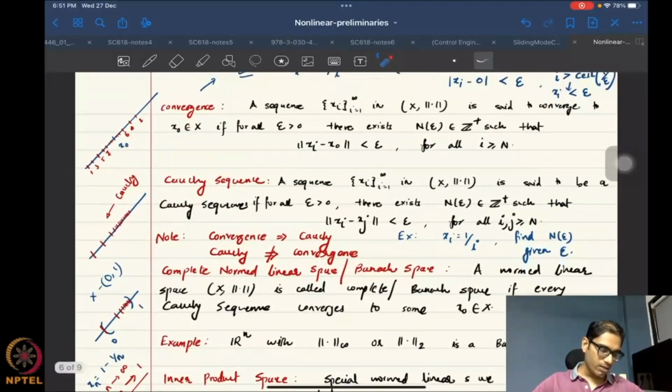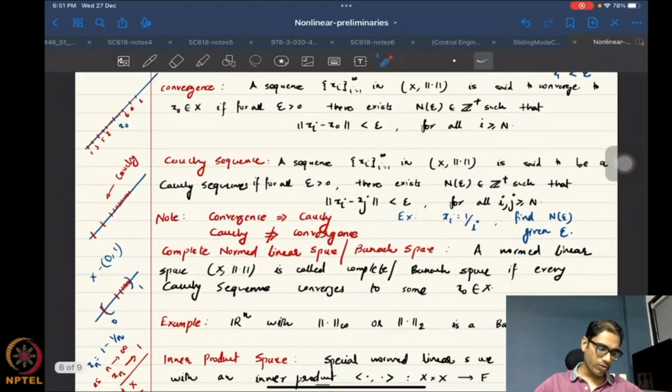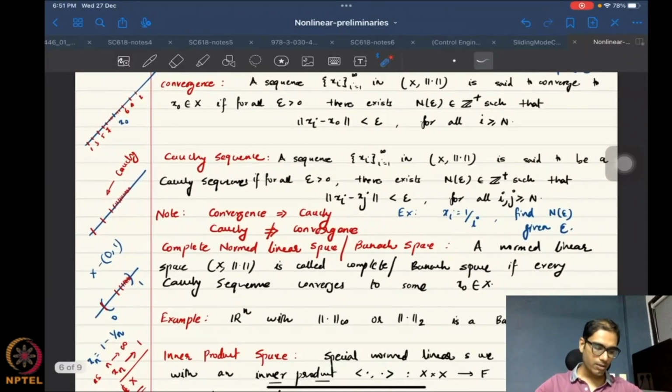And then we looked at the notion of convergence and Cauchy sequence and so on, and this led us to the notion of a complete normed linear space, right? So there is a vector space, and then there is the epithet that is a normed linear space or normed vector space, and then there is the idea of a complete normed linear space.